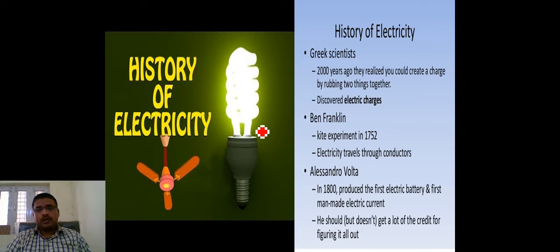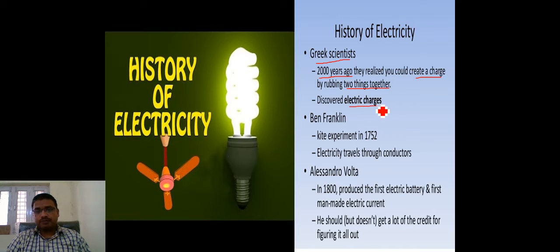Here we are talking about the history of electricity. There is a Greek scientist, and the time period was 2000 years ago. At that time, you could create a charge by rubbing. 2000 years back, they created a charge by rubbing two things together. When we rub together, we feel some kind of heat. Because of that rubbing, charge is created, and with that they discovered the electric charge.